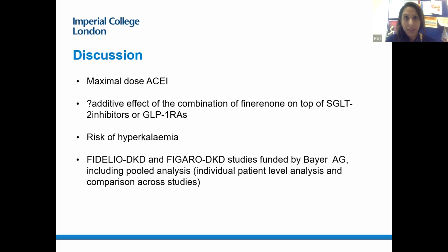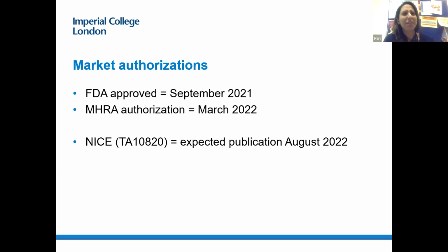And then if we go on to the next slide, I thought I'd just give you a little update on the market authorizations on this. FDA approved last year in September. MHRA authorized a few weeks back. And the NICE technology appraisal is expected for publication in August 2022. So this is for people with type 2 diabetes and chronic kidney disease. And I certainly think, as diabetologists and endocrinologists here, this will be an agent that we'll be looking to probably use in the future.